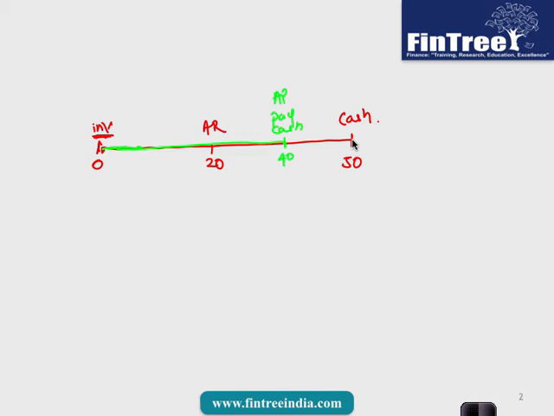So technically your own cash is locked in for how many days? Your own cash is locked in only for 10 days. This period is called the net operating cycle or cash cycle. And how do we calculate that? So I'm writing the formula here. Cash cycle, which is also called net operating cycle.